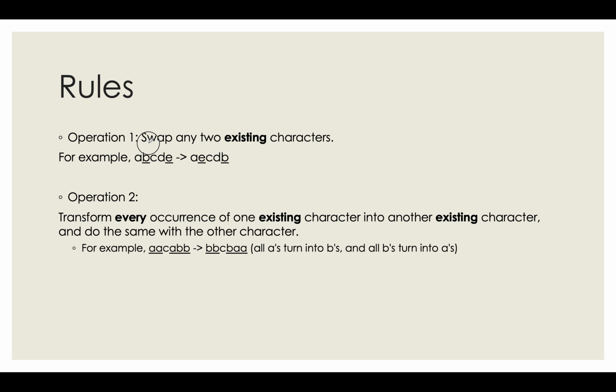So rule one says swap any two existing characters. That means you are free to swap any two characters in the string. A can be swapped with E, B can be swapped with E, C can be swapped with D. Any such possibility is there. What hint does this rule give you? It tells you that the swapping won't help if the characters are different in the string.